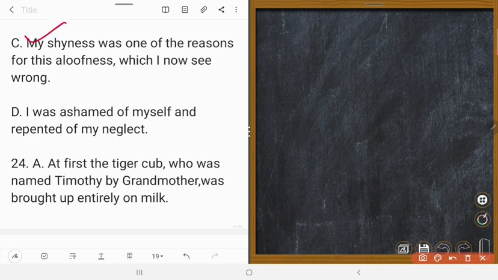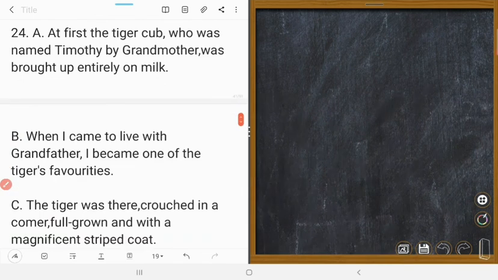Next one is D. I was ashamed of myself and no, it is not. It is a compound sentence. At first, the tiger cub, who was named Timothy by grandfather, was brought up on milk. A is correct because the relative pronoun who is used.